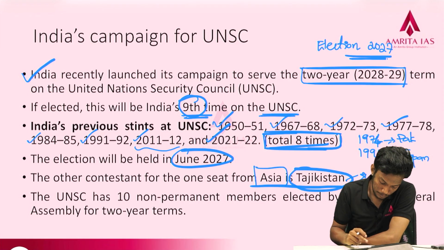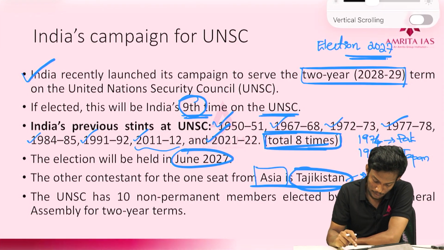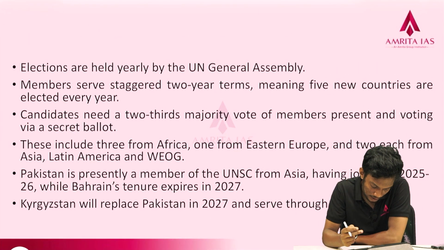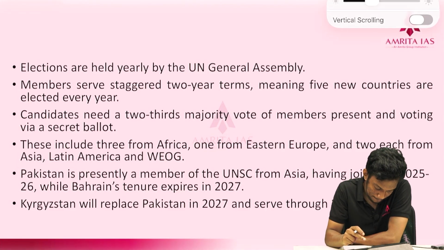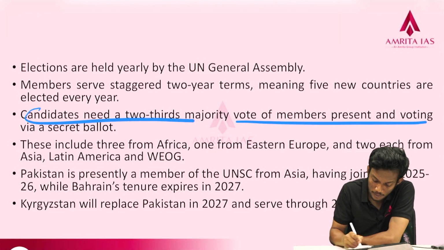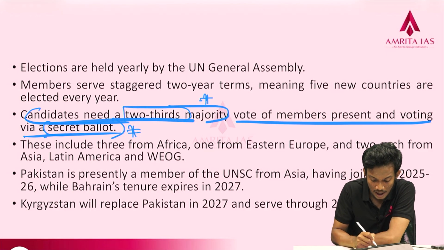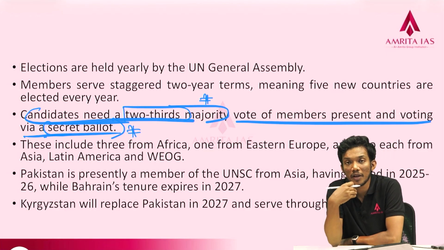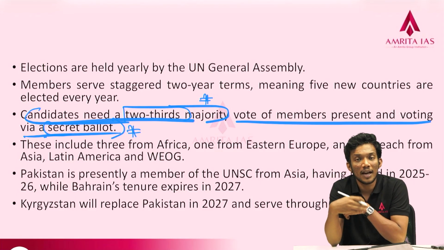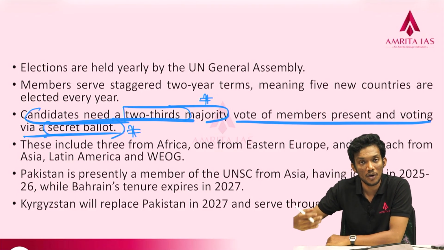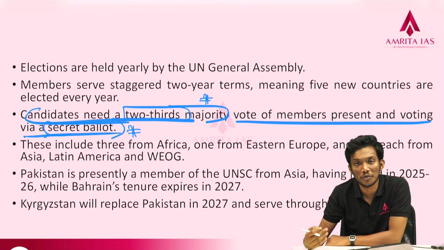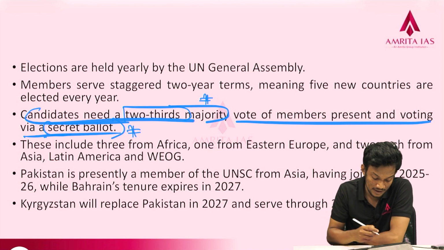So again, we already know about the 10 non-permanent seats. Let's see how this is working. Candidates need a 2/3 majority vote of members present and voting via secret ballot. This is important: it is a secret ballot, and we need a 2/3 majority. Until the 2/3 majority is counted, the election is going to go on. Okay, so there might be multiple rounds of election, and it is a secret ballot.